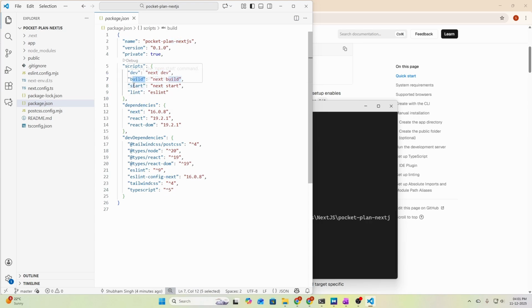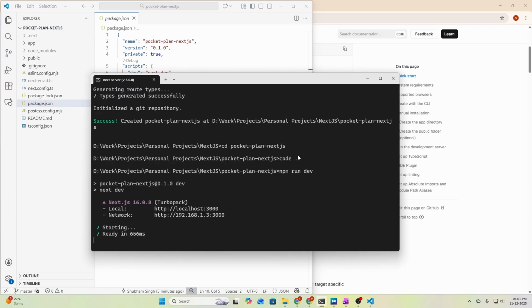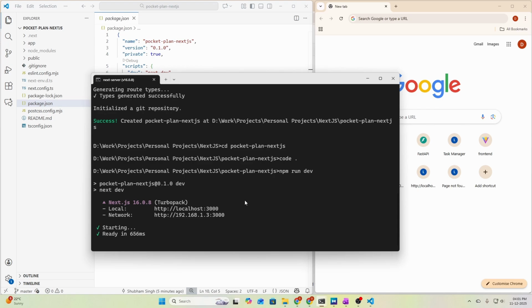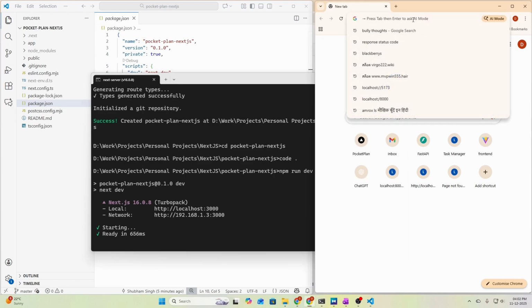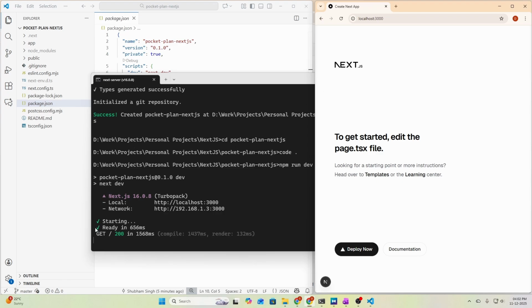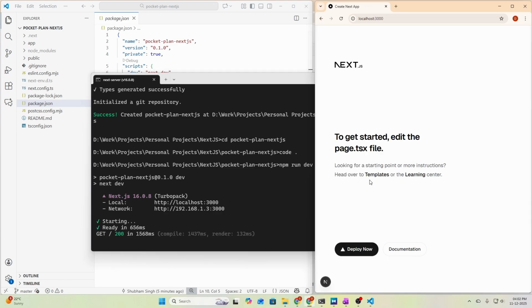Then we have build command, start and lint also. Okay, so let's start our dev server of Pocket Plan by going to the console and typing npm run dev. This will start our development server, and if we go to the localhost 3000 route, we can see the project website here. We have a GET request here and we are seeing the page successfully.